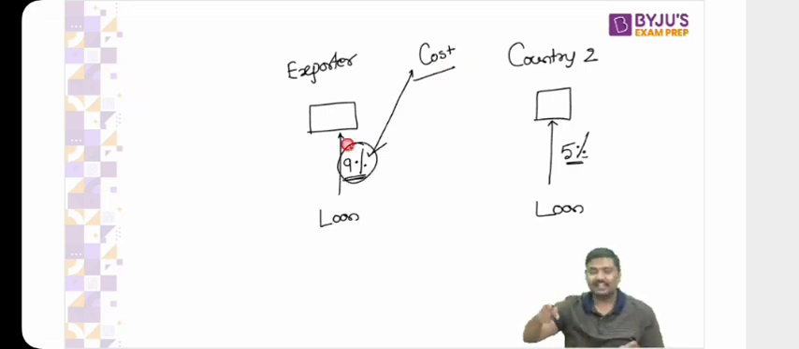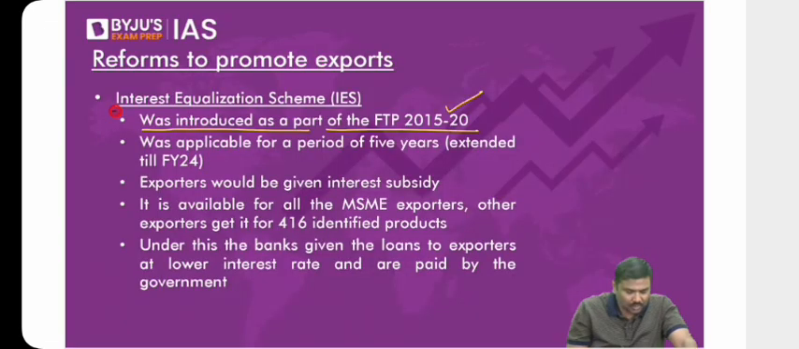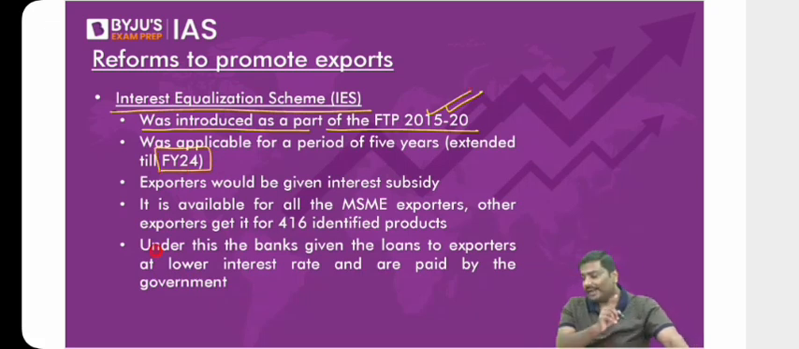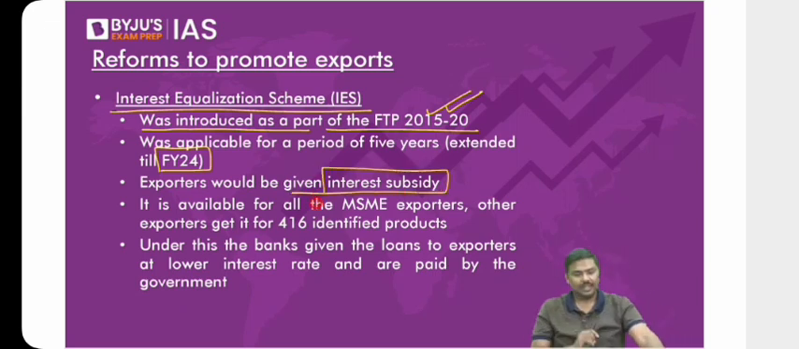That is the reason the Government of India, through RBI, has launched the scheme, the Interest Equalization Scheme, IES, and it is there in the FTP. It has been extended. Remember this. The Interest Equalization Scheme will be extended till financial year 24. Now, what is the advantage of the Interest Equalization Scheme? Government will ensure that exporters will get interest subsidy.